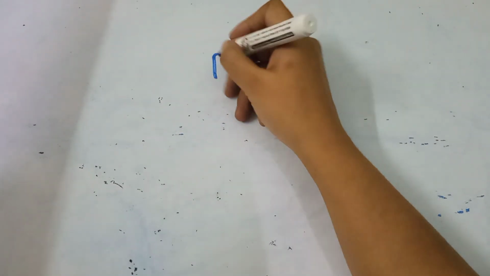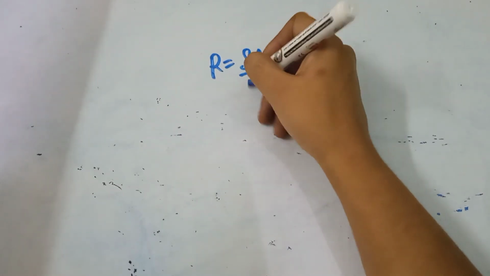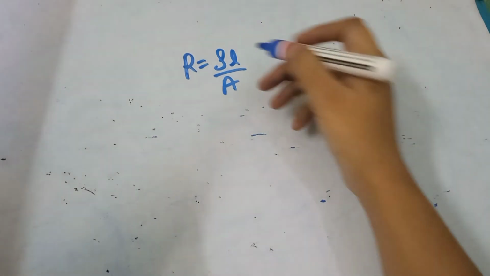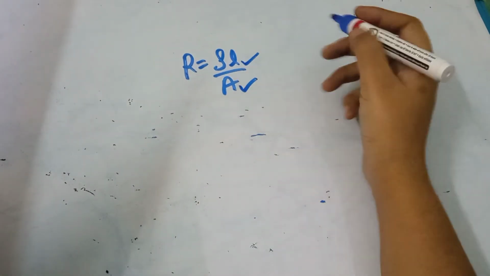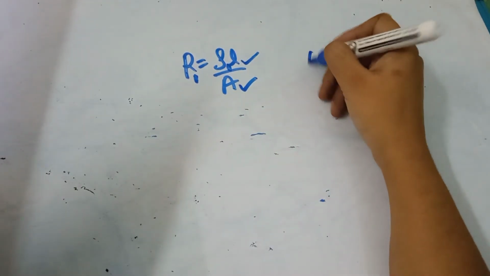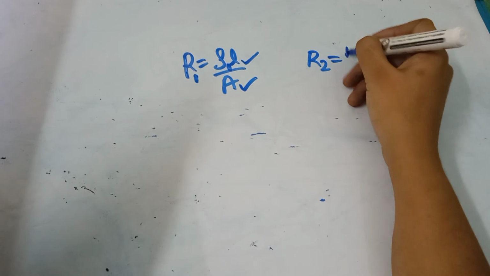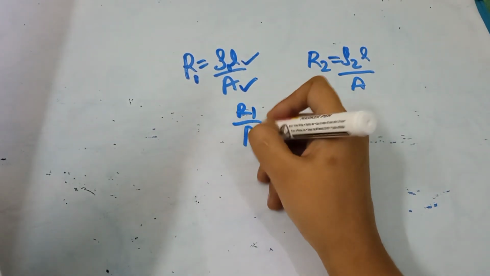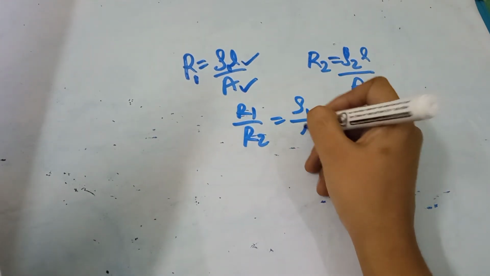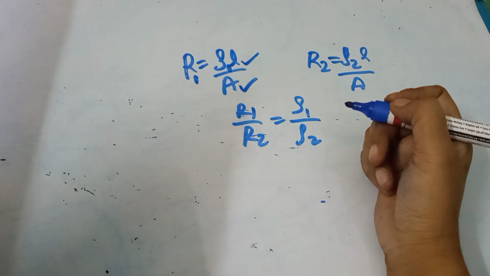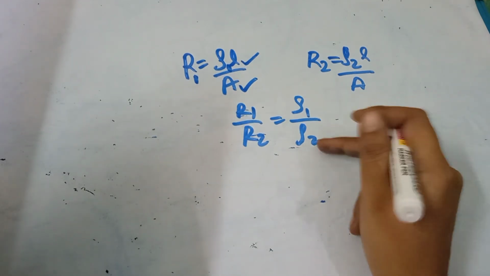We know resistance R is equal to rho L by A. There are two wires, and both wires have the same length and same area. This is the first wire and this is the second wire. So R1 by R2 is equal to rho 1 by rho 2. They want us to calculate the resistivity of the 8 ohm wire.